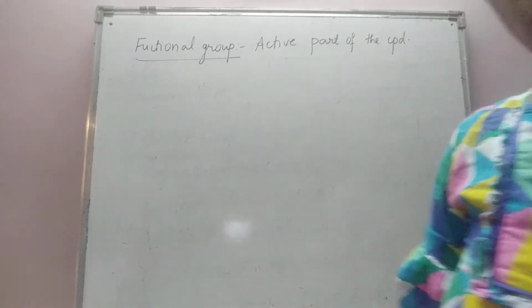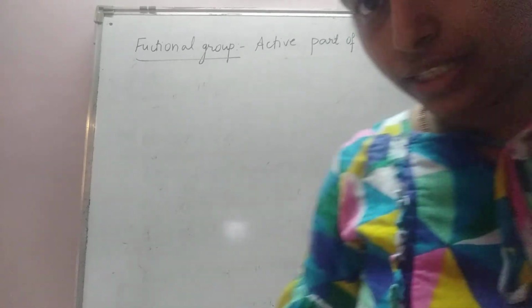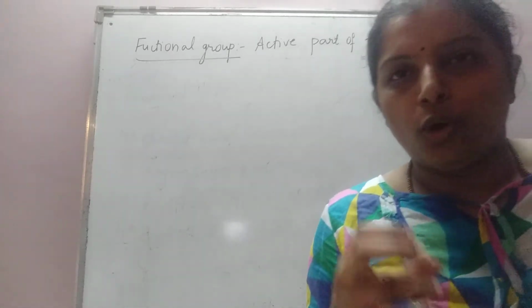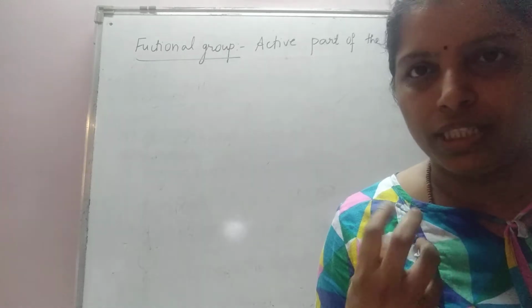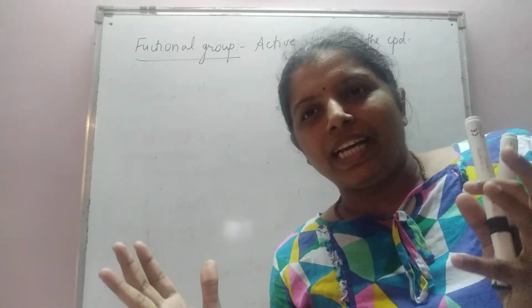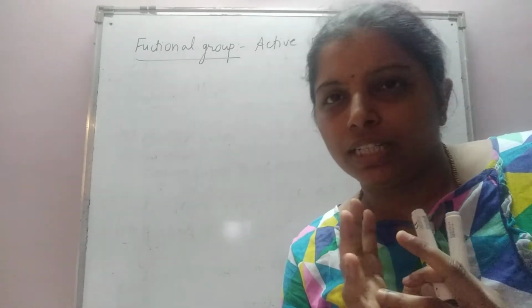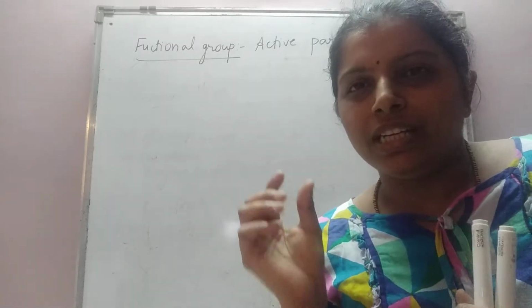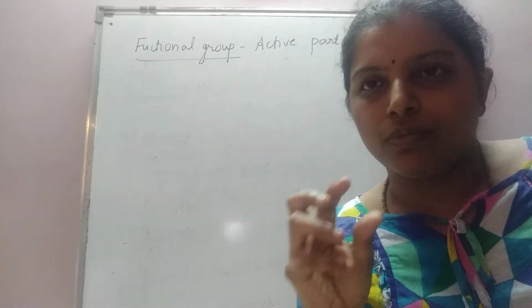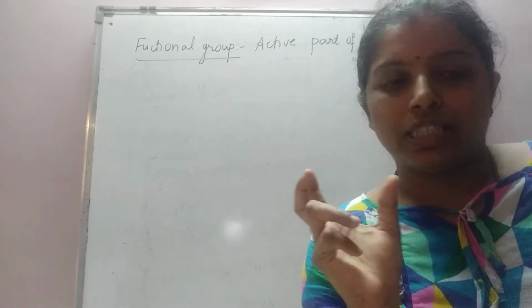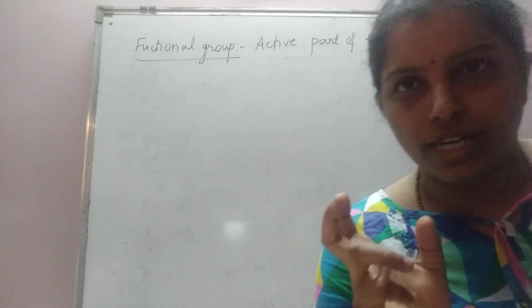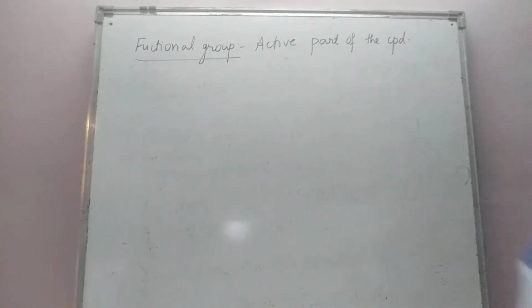So whenever you subject an organic compound to a reaction, the entire organic compound does not undergo reaction. Only a part of the compound gets involved in the reaction. That active part, that reactive part of the compound, is what is called a functional group.